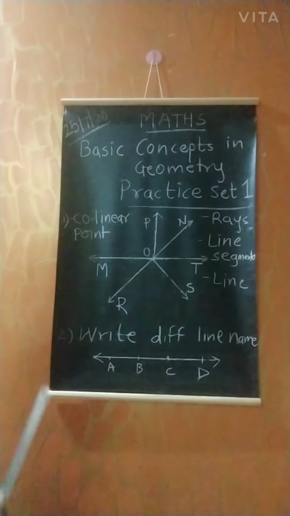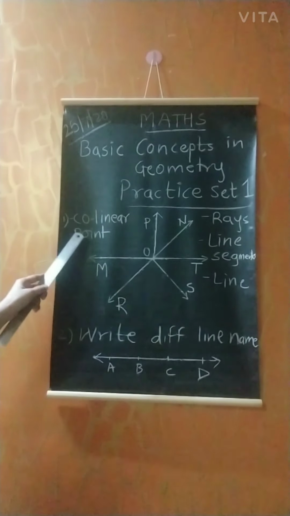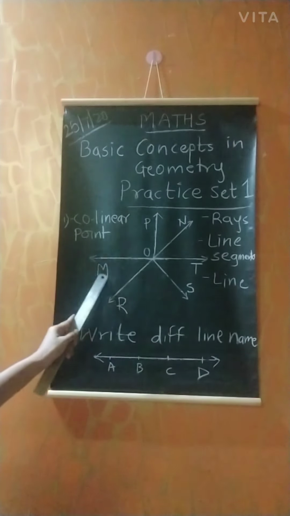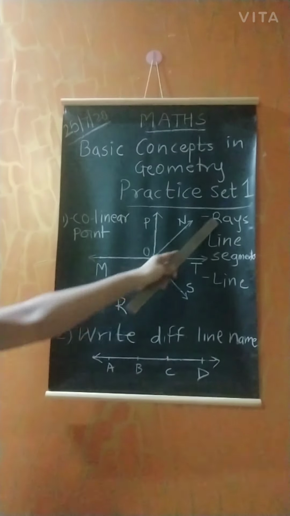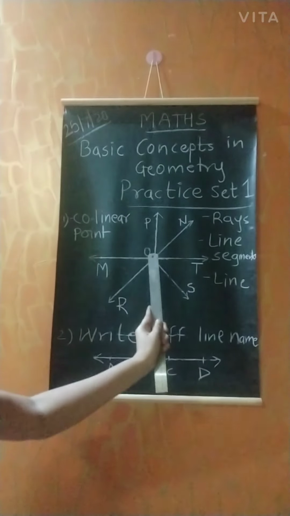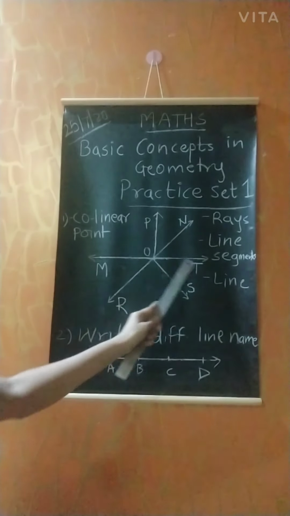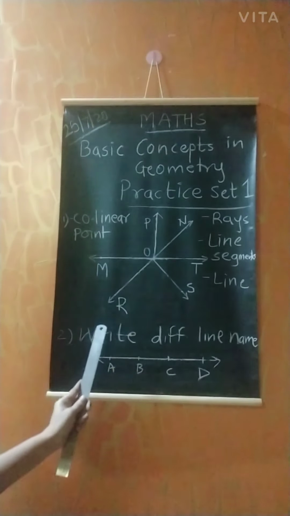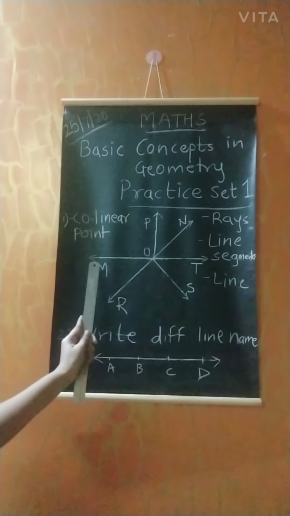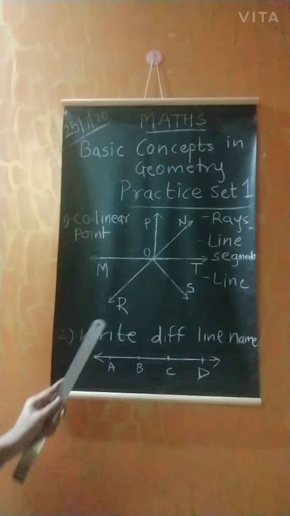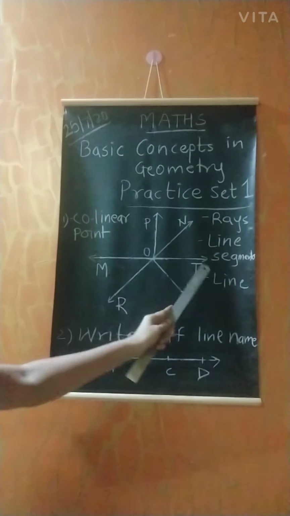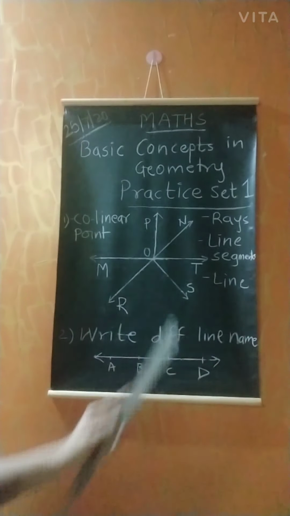Okay, shall I repeat it again? See, collinear points: points MOT, RON. Rays: ray ON, ray OP, ray OM, ray OT, ray OS, ray OR. Line segments: segment MT, segment RN. Lines: line MT and line RN.